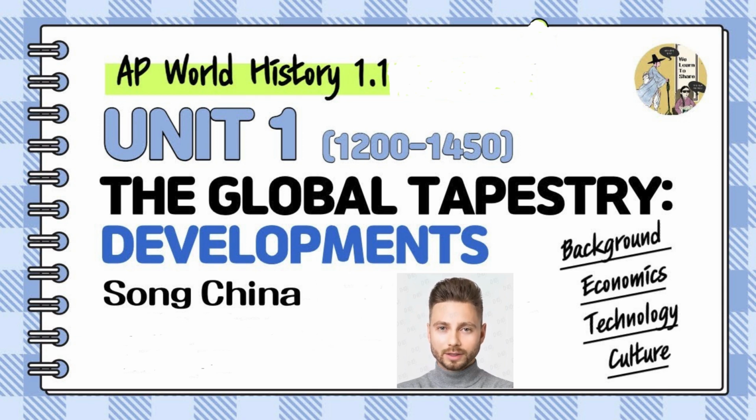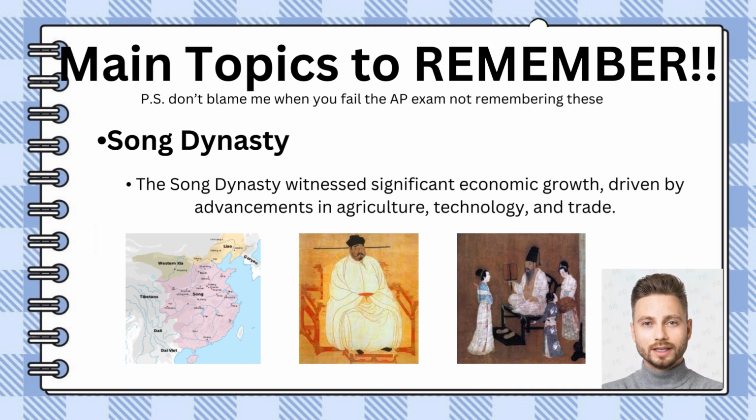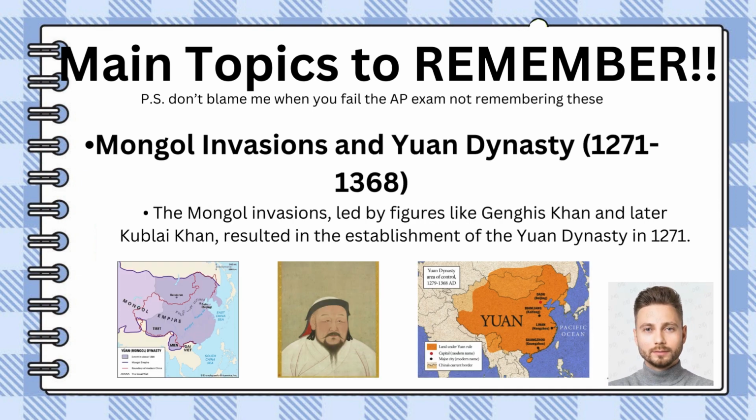Today, we're diving into Unit 1.1, a crucial part of the World History AP curriculum. First, the Song Dynasty. It was a significant advancement in technology and trade. Second, the Mongol invasions, led by figures like Genghis Khan and later Kublai Khan, resulted in the establishment of the